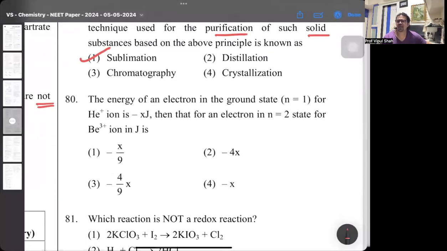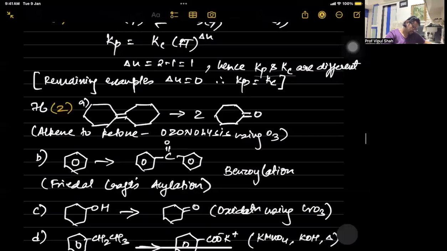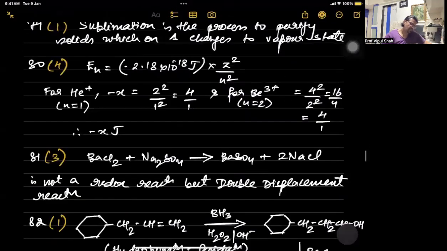Energy of an electron in the ground state, n is 1, for He plus is minus X. This was an easy question, a little tricky, but very easy. And that for an electron in n equal to 2 for Be3 plus in joules will be. This will be the same, minus X only. How? See this part. What is the formula? Energy of electron in the nth orbit is minus 2.18 into 10 raised to minus 19 joule into Z square upon n square.